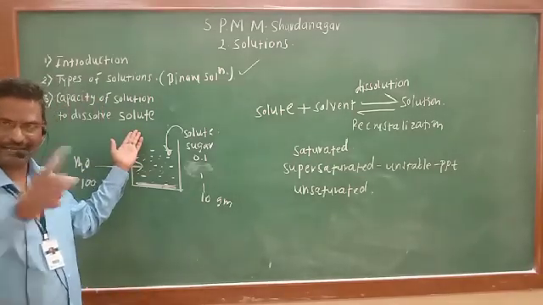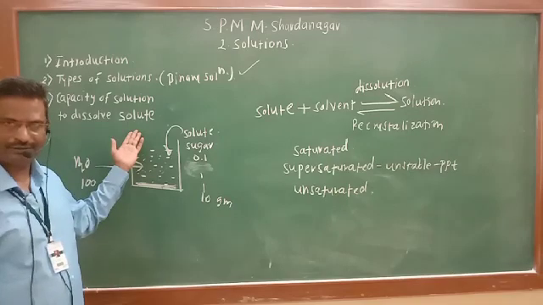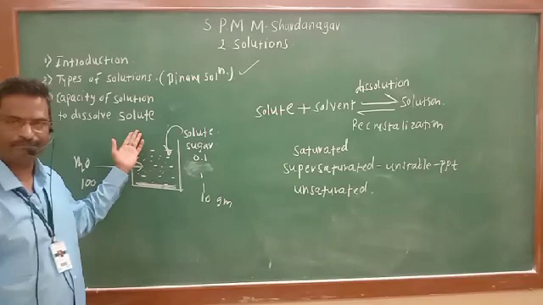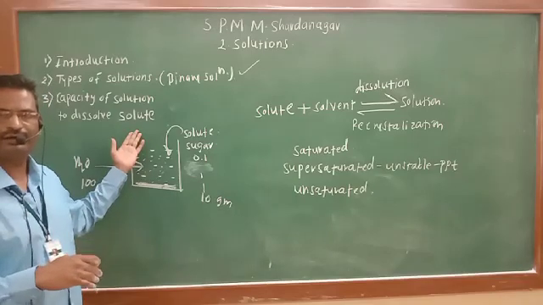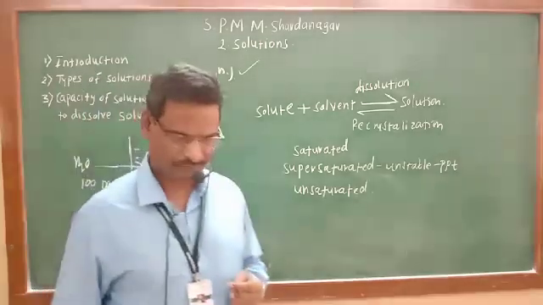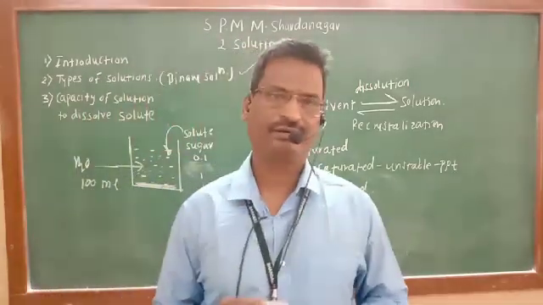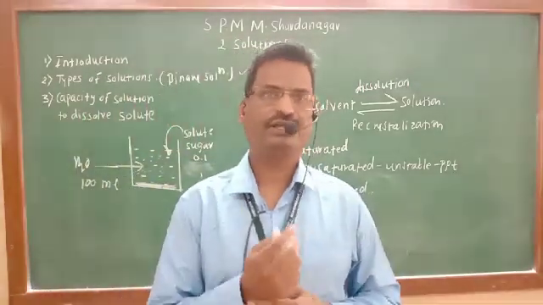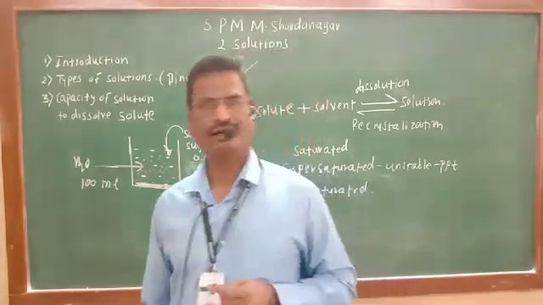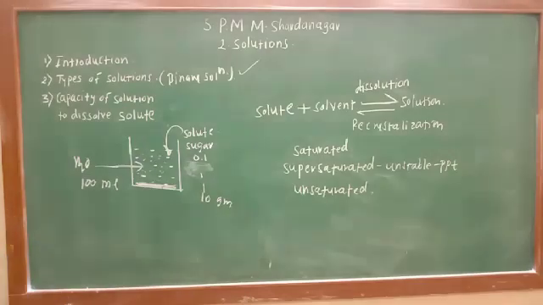If capacity is exactly utilized, it is saturated. If more solute is added than capacity, it is supersaturated. And if less solute is added than capacity, it is the unsaturated type of solution. In the next lecture, we are supposed to study the solubility of solute in solvent under different conditions.